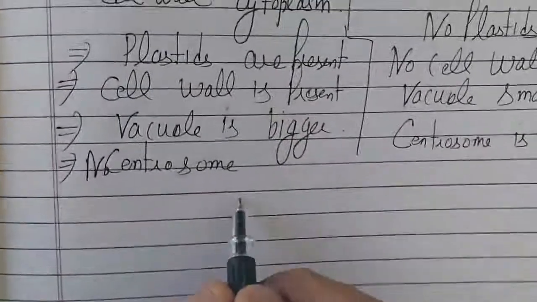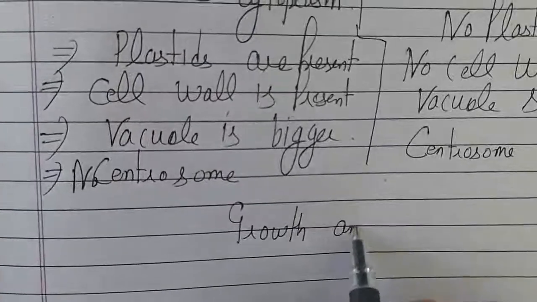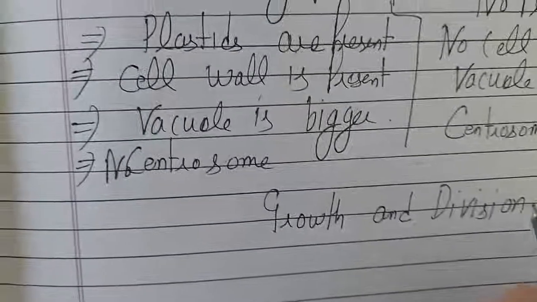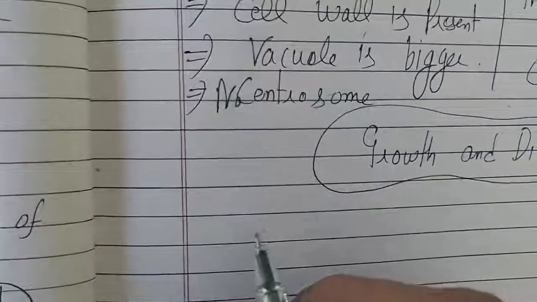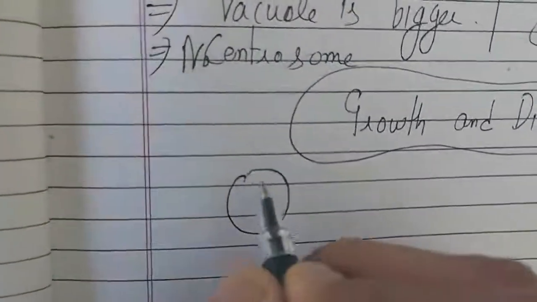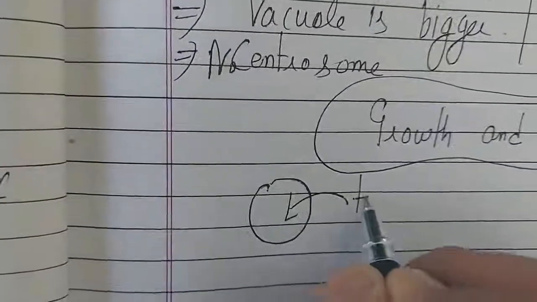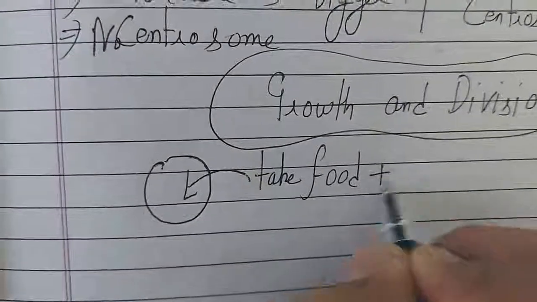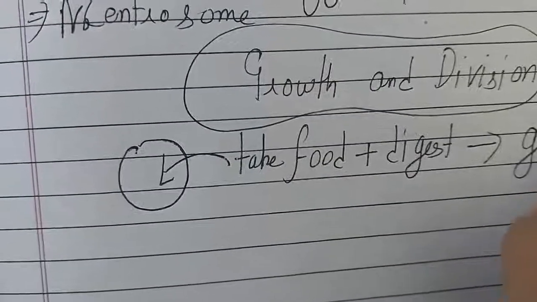The last topic of this cell is growth and division. So suppose a cell is formed. It will take food. After taking food, it will digest the food, and with time it will grow in size.